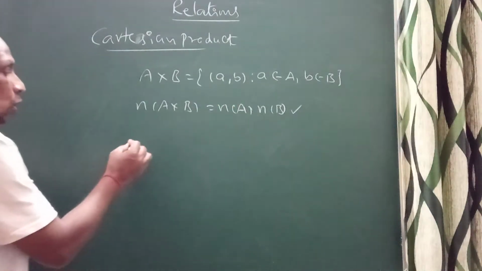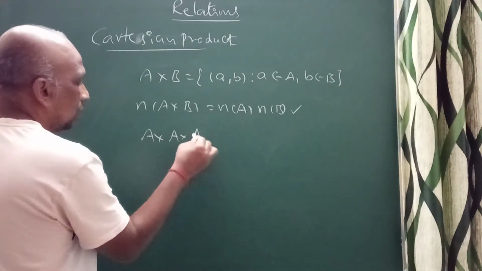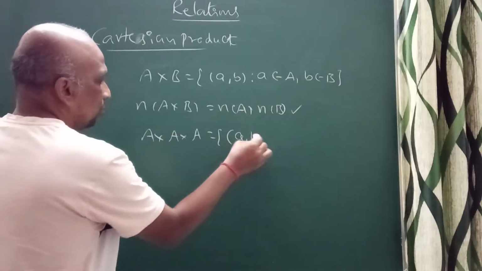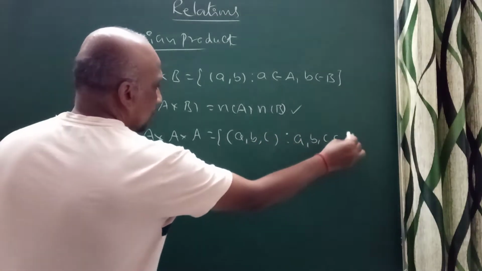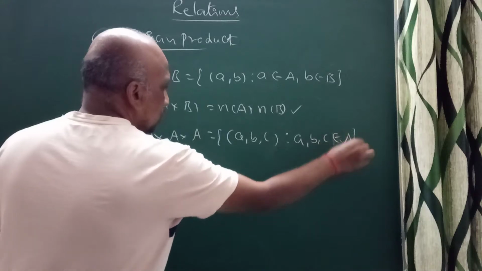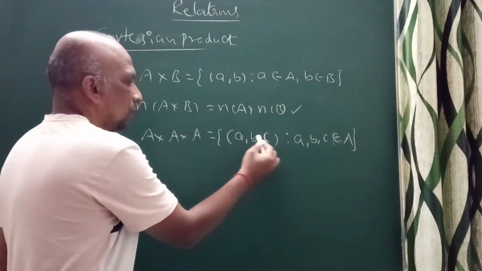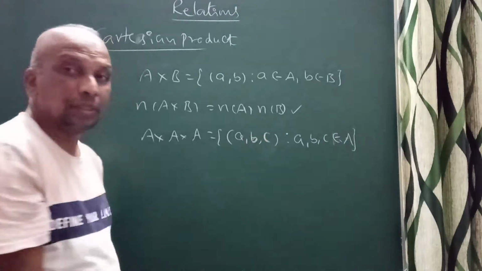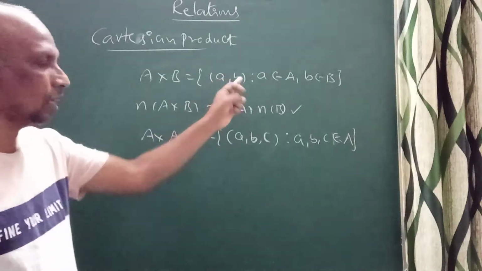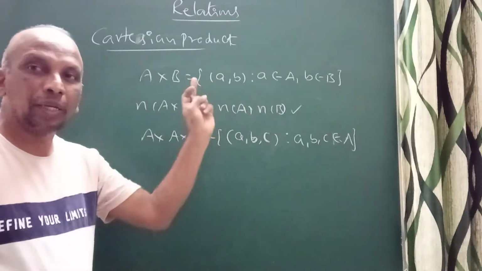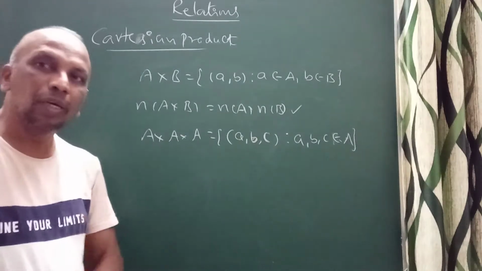Again, when talking about triplets, I can also talk about A cross A cross A. So I can define (a, b, c) such that a, b, c belong to A. This is called an ordered triplet. In three-dimensional geometry you can see this ordered triplet (x, y, z). Here (x, y) is an ordered pair in two-dimensional geometry. Like this, the ordered triplet comes from A cross A cross A.